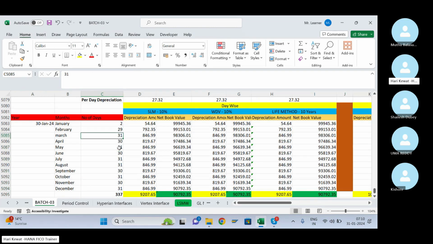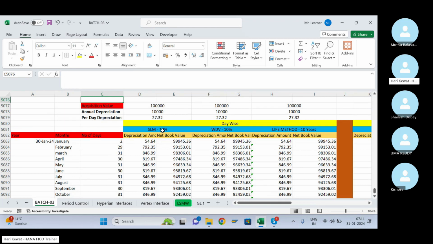So these are the number of days. Only in the January month I'm going to use 2 days, because I acquired the asset on 30th January. So 30th plus 31st, 2 days of depreciation in January. For all the remaining full months, I'm using the full month's depreciation.